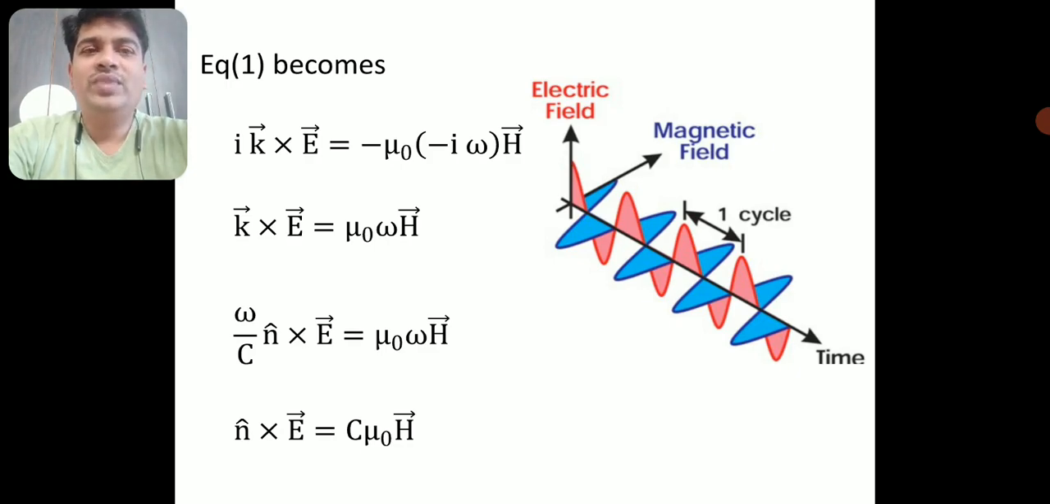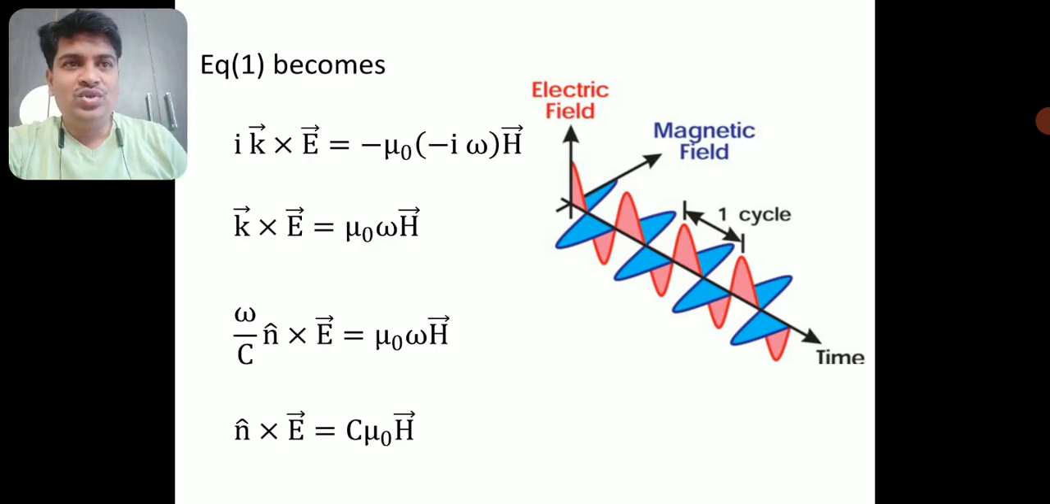Alright, so next, omega cancels on both sides. So c I am sending to the right hand side numerator. So the equation becomes n cap cross E is equal to c mu naught H.